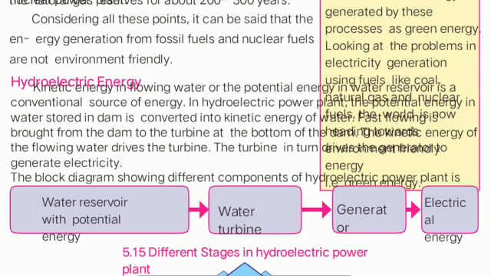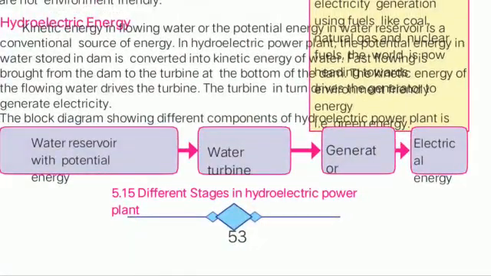Likewise here, the water turbine is moving, and this water turbine is connected to the generator, and hence it makes the generator move, meaning either the magnet is moving or the conductor is moving, due to which energy will be generated and stored in the form of electrical energy. That's what they have given in this block diagram: the water reservoir with potential energy. As the water is released and made to flow, it runs the turbine, the generator moves, and then electrical energy is generated.